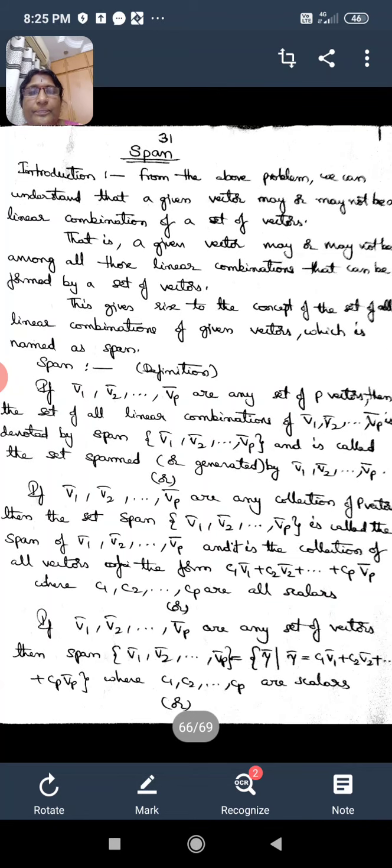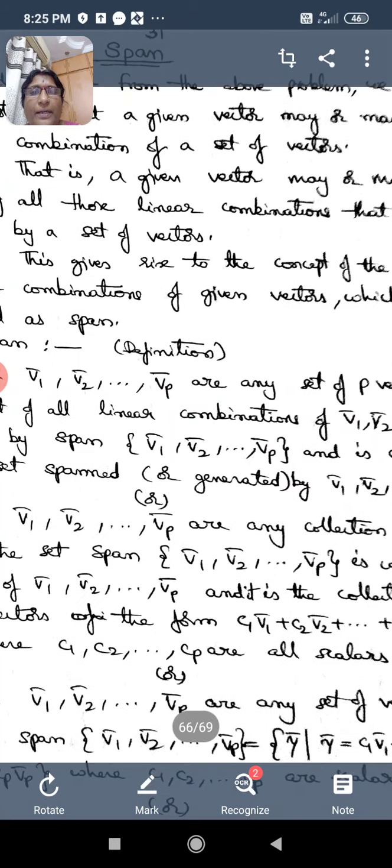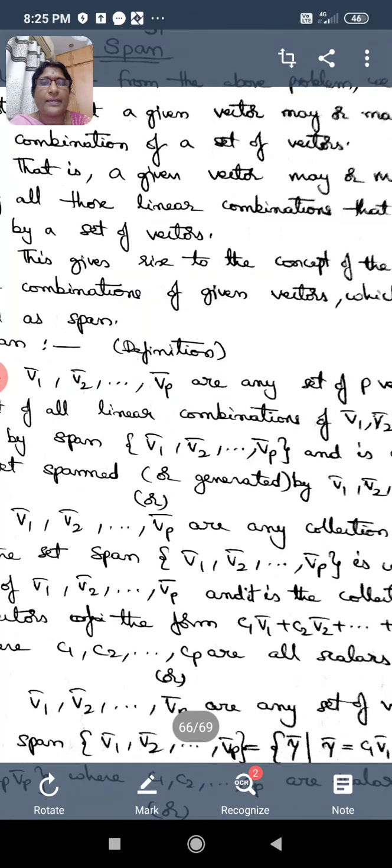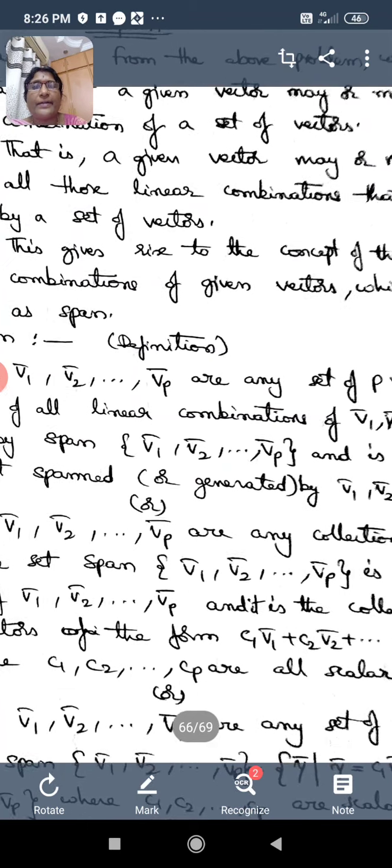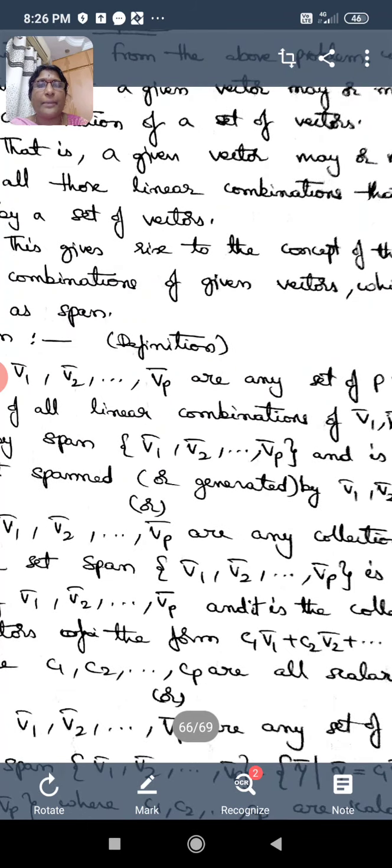That means if V1 bar, V2 bar, so on Vp bar are any set of P vectors, as I have started with the suffix 1 and ended with the letter P, we can understand that P takes values from 1 and above, any positive integral value.